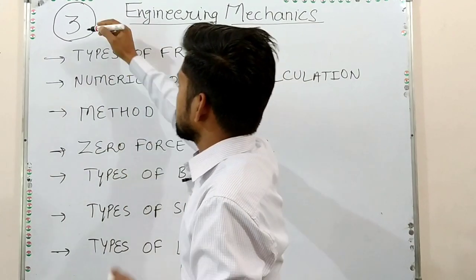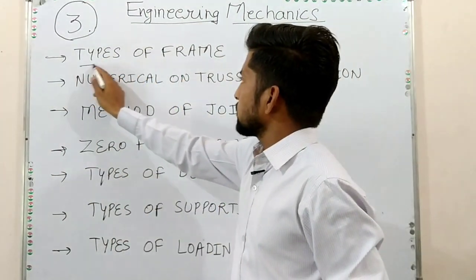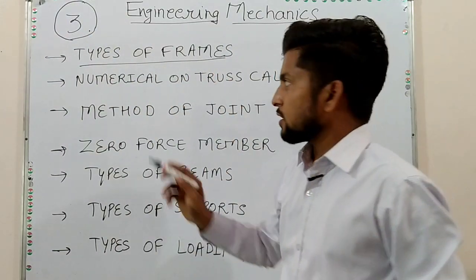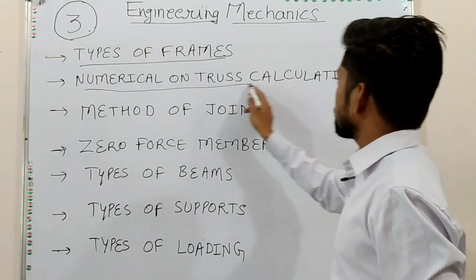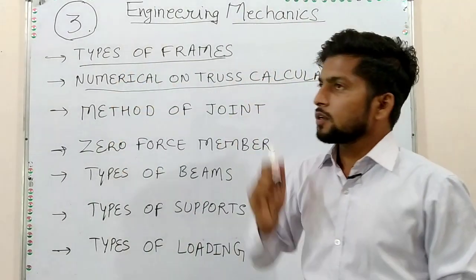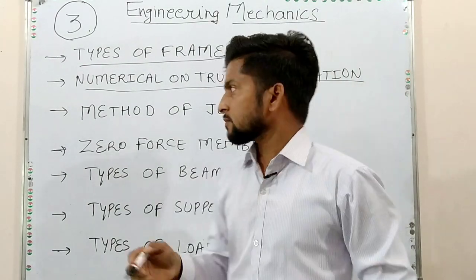In unit third, these are the very high probability questions. First is types of frames. This is very important. Another important topic is numerical on truss calculation. It is very important in this problem. It is asked to find out the force in a particular member.